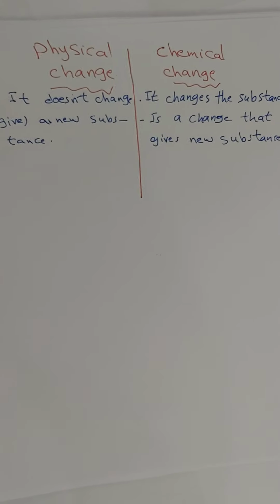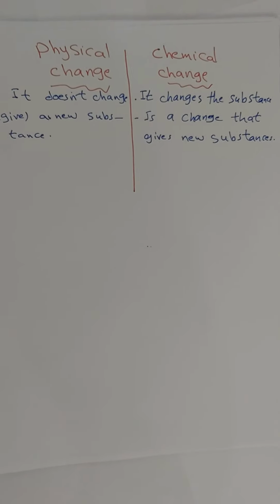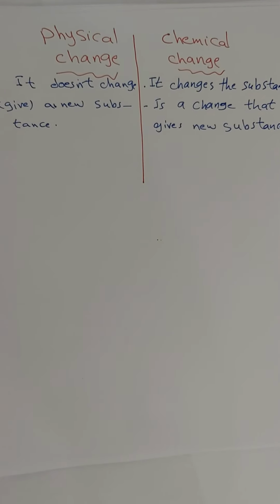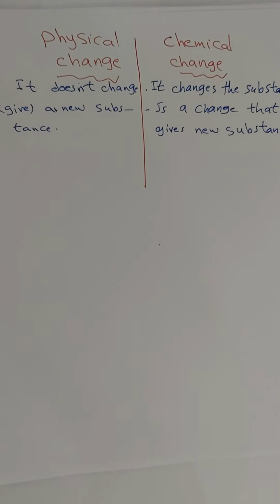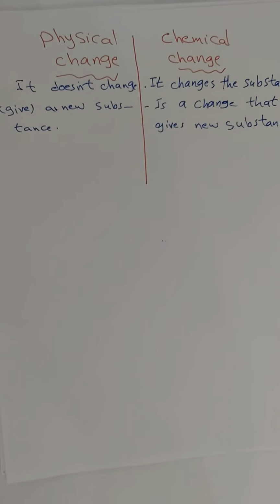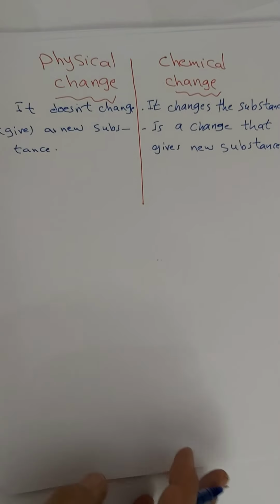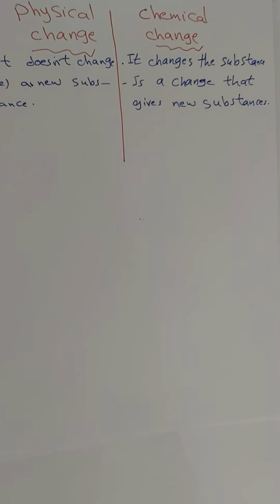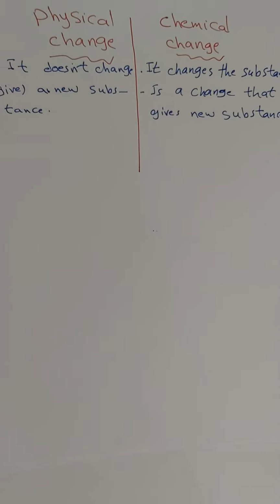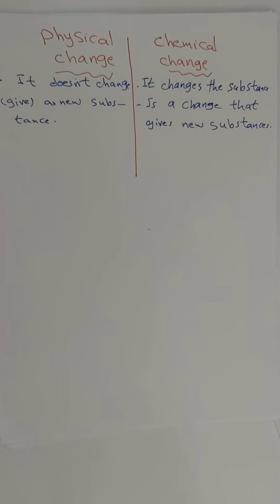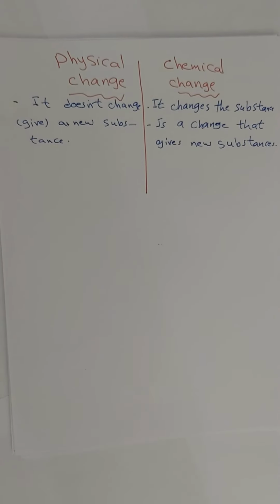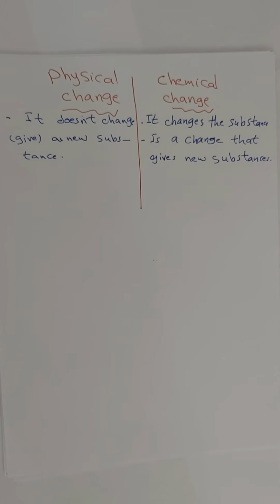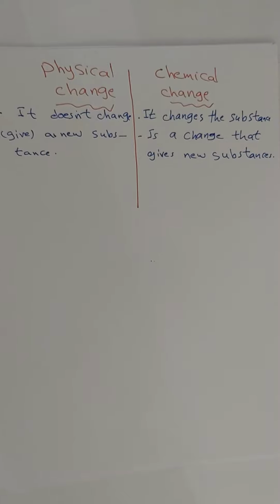Okay, so this is the first main idea. What is a chemical change? It is a type of change that gives new substances or that changes the matter. So any change that changes the matter, that gives new substances, we call it chemical change. So now, easy. Is this physical or chemical? Ask the same question. Does it give a new substance? If the answer is yes, chemical.